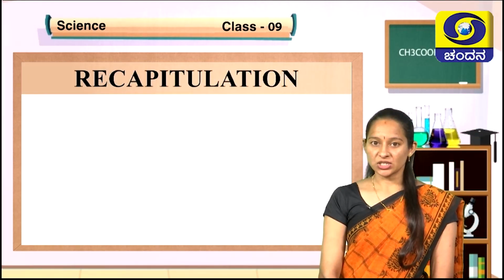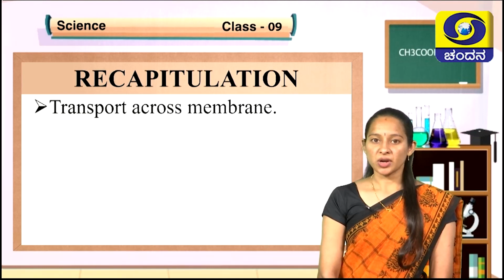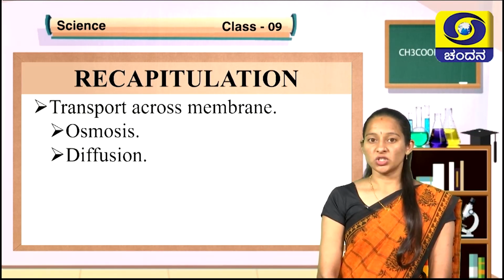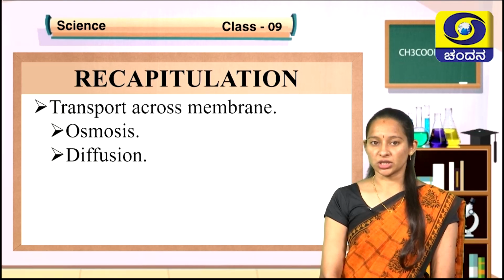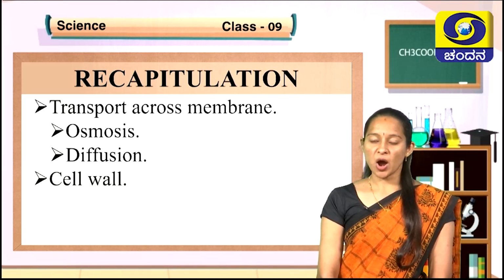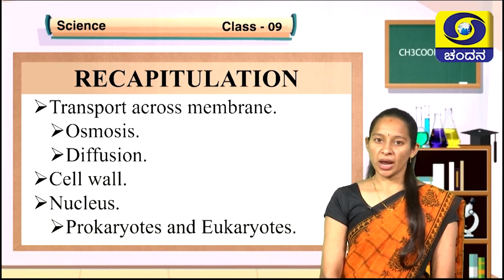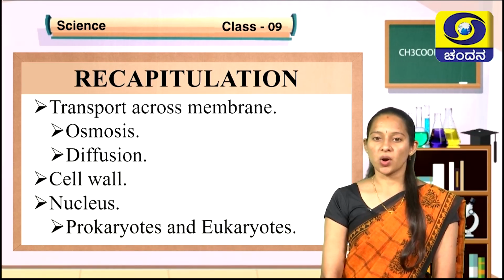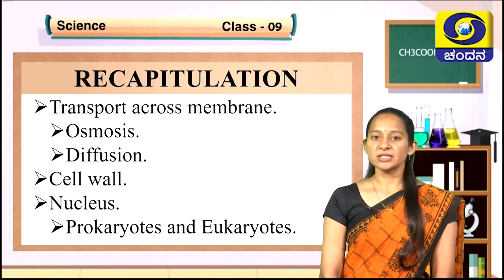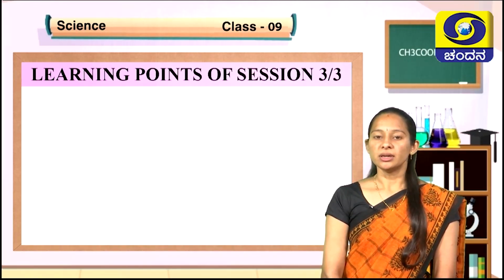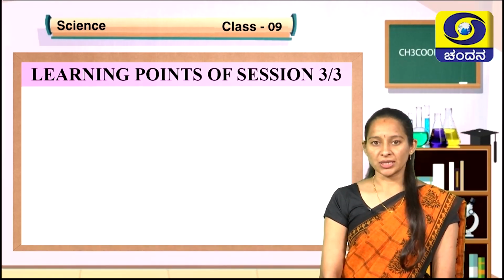In the previous session, we have discussed transport across membrane, which includes osmosis and diffusion. We have even discussed cell wall, nucleus, and prokaryotic and eukaryotic organisms. Let us now know the learning points of today's session.